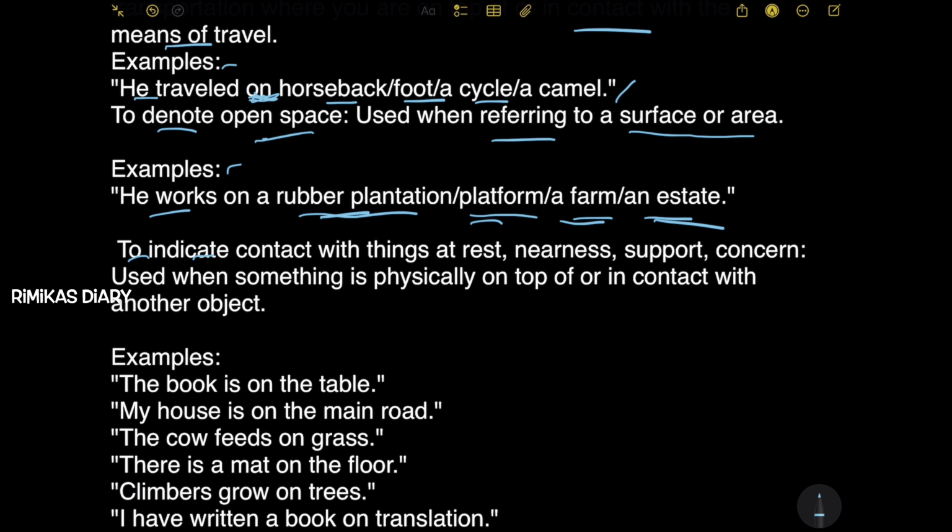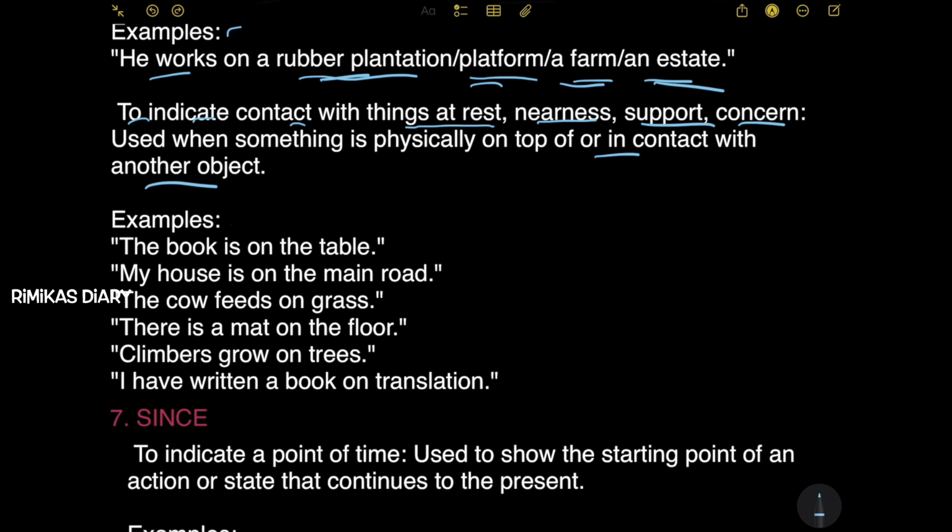Next, to indicate contact with things at rest, nearness, support, concern. Used when something is physically on top of or in contact with another object. Let's see the examples. The book is on the table. So here the book is on top of the table. So on top of something. So on is also used here.